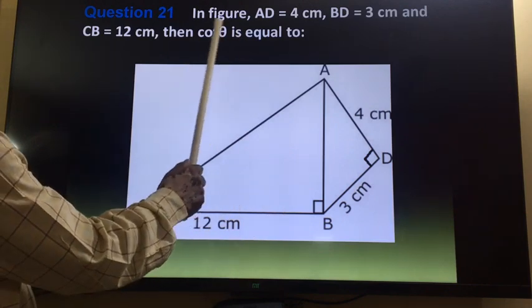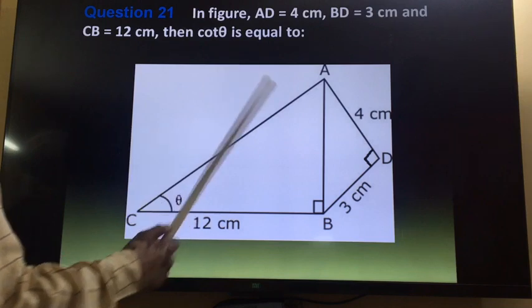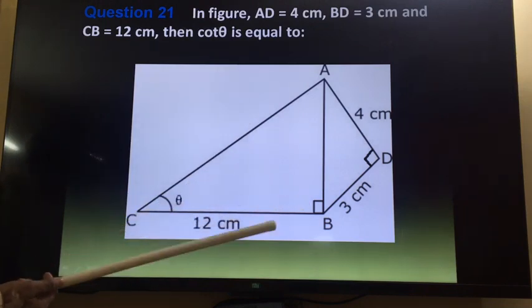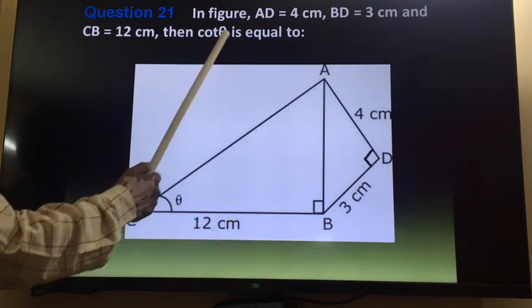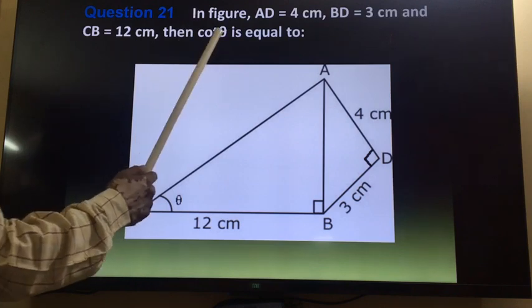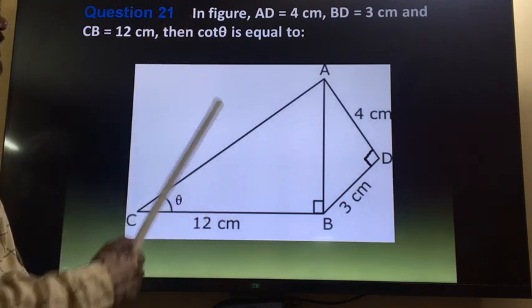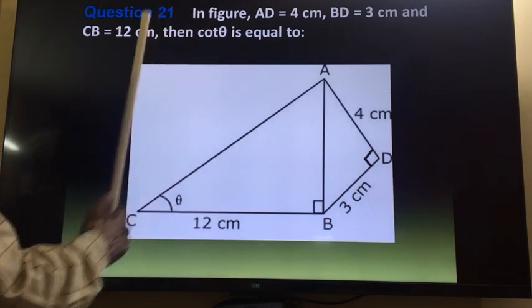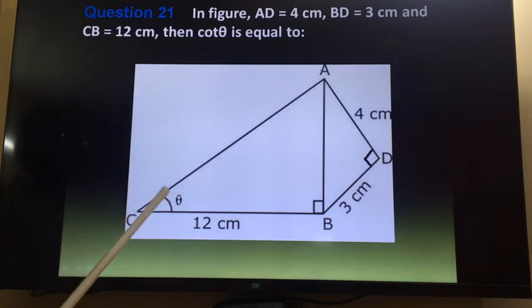Then find the cot theta. So again it is connected with trigonometry. If you want, you can leave it, or you can try it after understanding this trigonometry chapter. If you want to do it now, then you have to learn the formula for cot theta. So here this angle is given, cot theta.